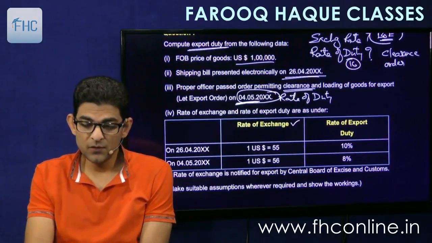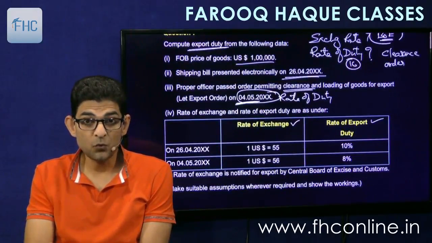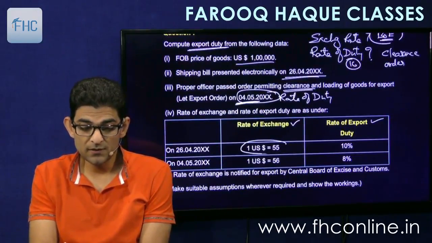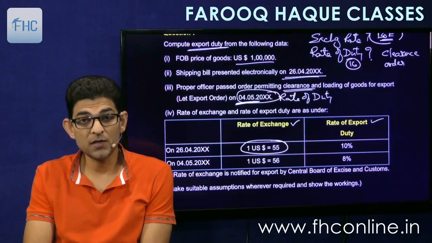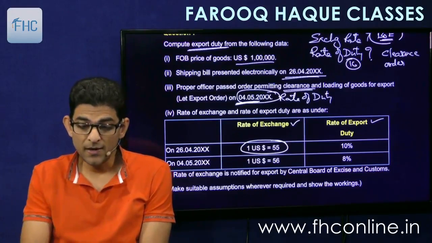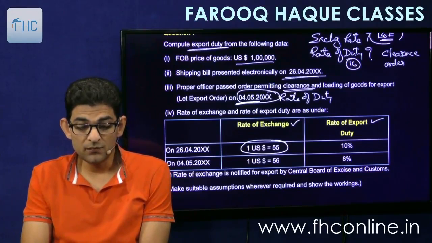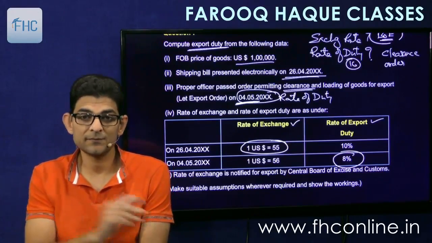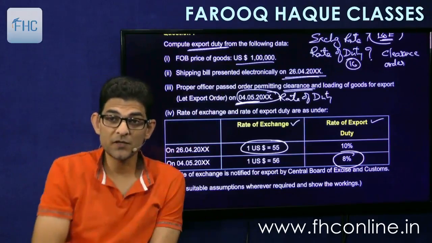Rate of exchange and the rate of duty on 26/4, that is when we file the shipping bill, it is 55. So we will take exchange rate as on the date of shipping bill, and for the export duty we will take as on 4th of May, that is 8%. That is when the order of clearance is given.